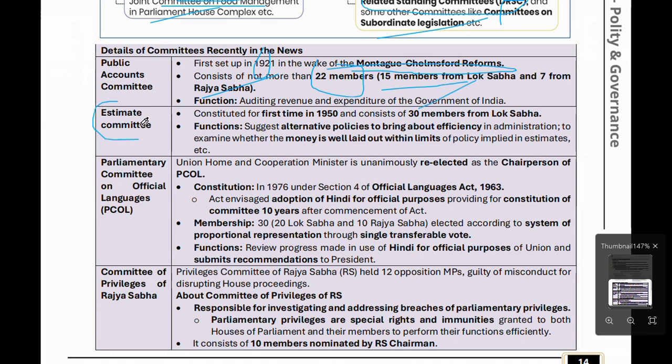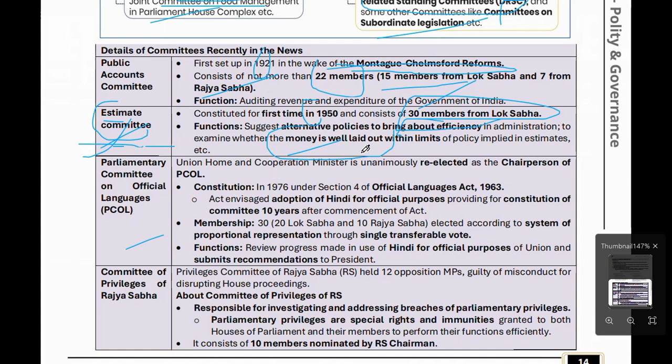What is the Estimates Committee? It was first constituted in 1950. Total 30 members are from Lok Sabha. This is a trapping question. You have to remember. Star marks are there. What is the function of the Estimates Committee? It suggests alternate policy to bring efficiency in administration, and examines whether money is well laid out within the limit of policy or not.